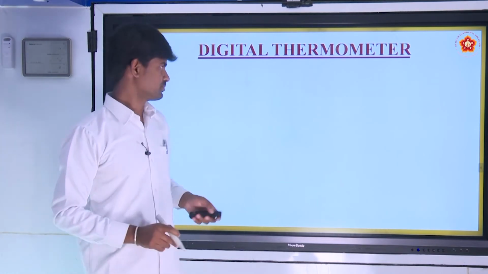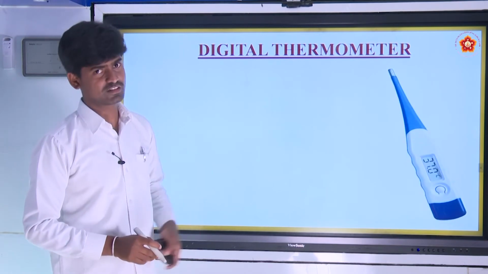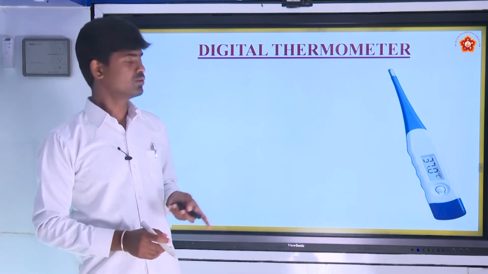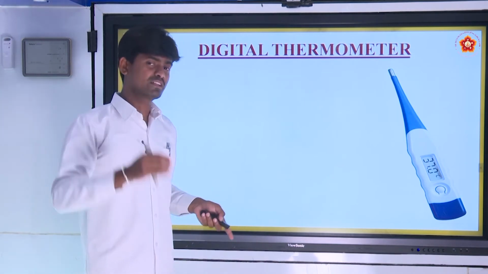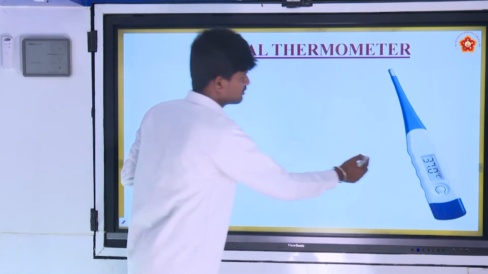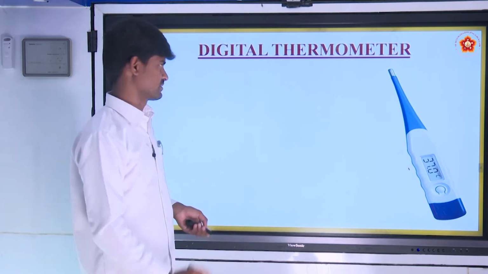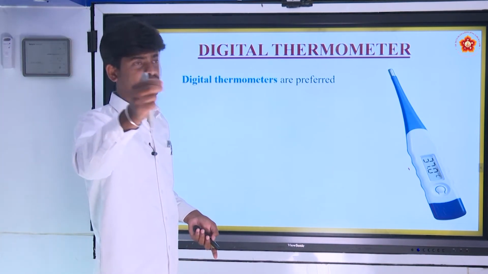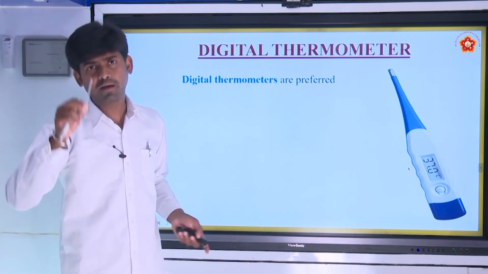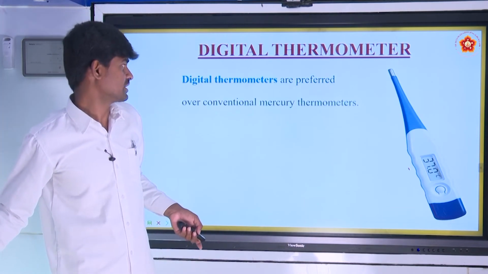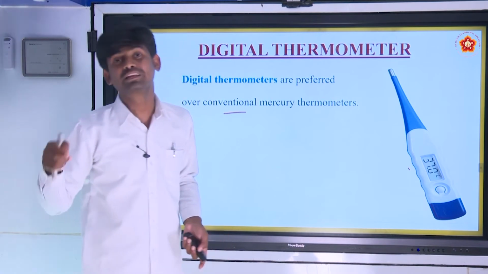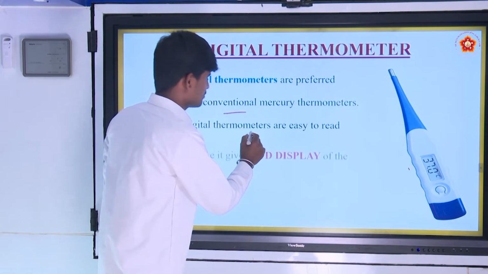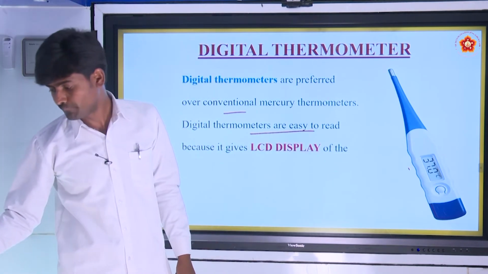What is a digital thermometer? Yes, this is a digital thermometer, and the one we see here is also a digital thermometer. What is the difference between this type and the digital thermometer? The clinical thermometer contains mercury, but digital thermometers are preferred over conventional mercury thermometers. Digital thermometers are easy to read compared to this.